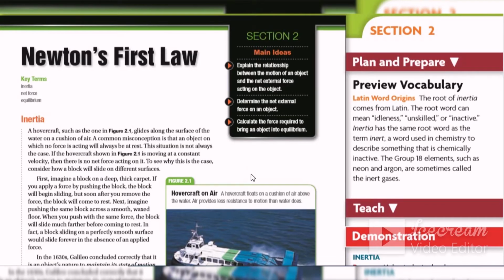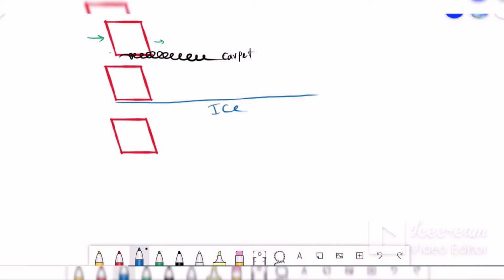To understand that, guys, suppose that we have an object or box and we push this box on the carpet. Now suppose that we push this object with a force and move it on the carpet. I think the object will not move far, not a lot. It will just move for 2 or 3 meters. Why?